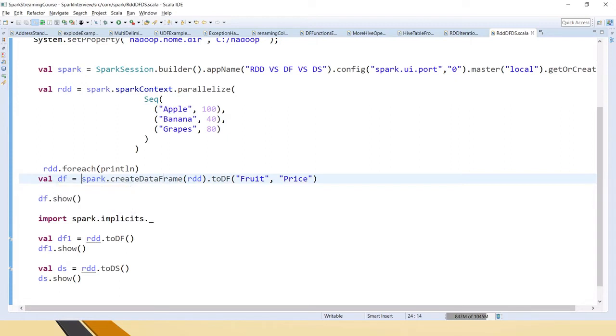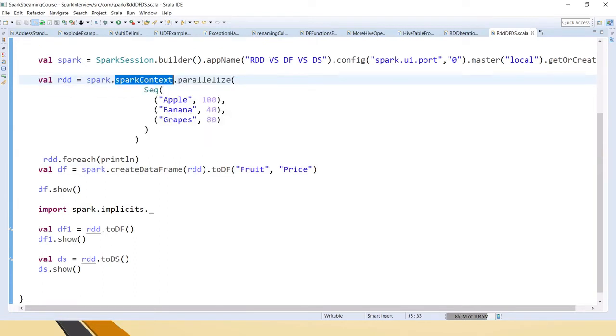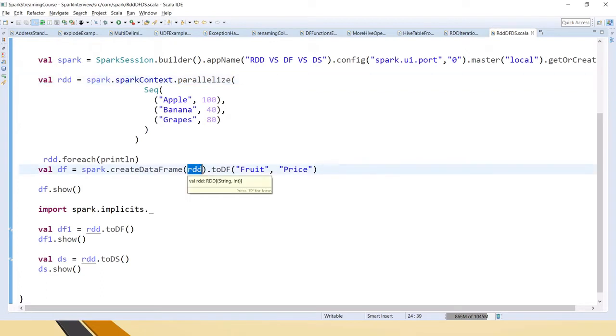Got it? So this is one of the ways to create the RDD, using the parallelize method which is present in the Spark context. And we can use the same RDD, or in another way, converting RDD to data frame is one of these ways: spark.createDataFrame, and pass this RDD here.